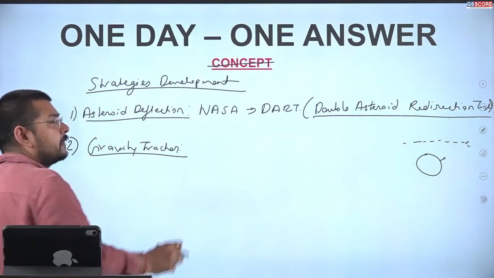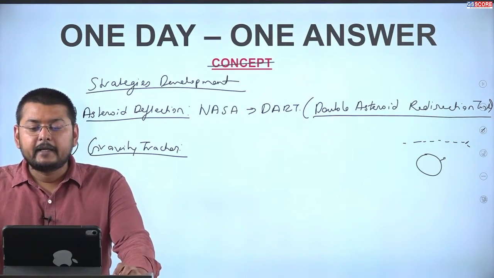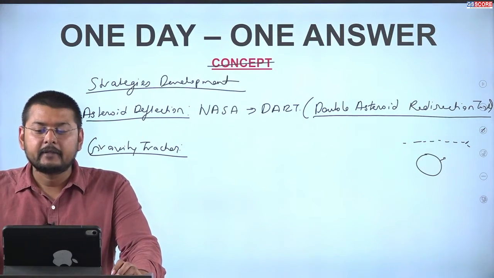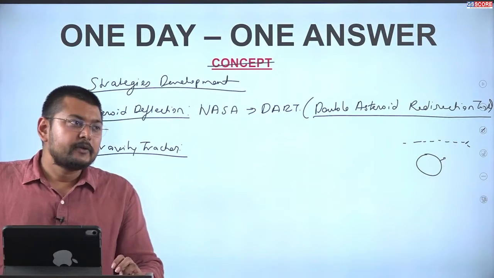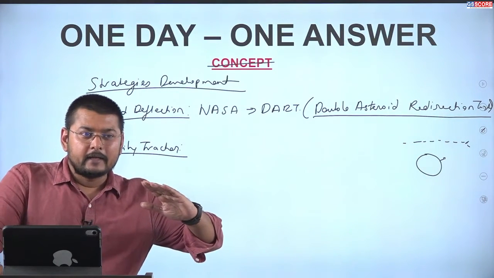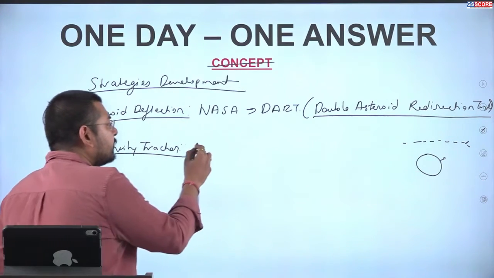The gravity tractor is another strategy which is used here. Here the spacecraft will be taken near to the asteroid, and it will gradually alter the course of the asteroid by its gravitational pull.